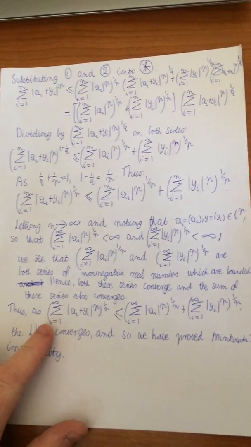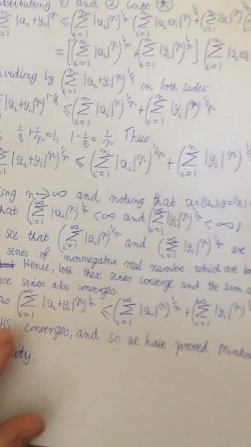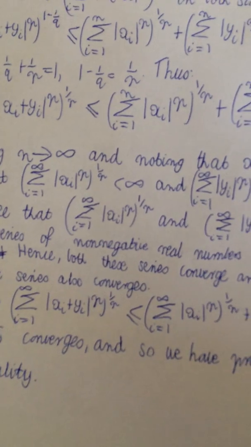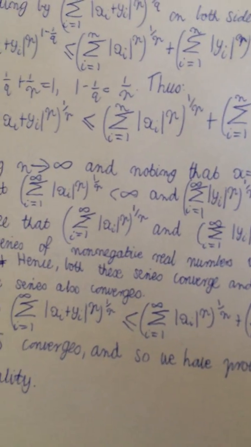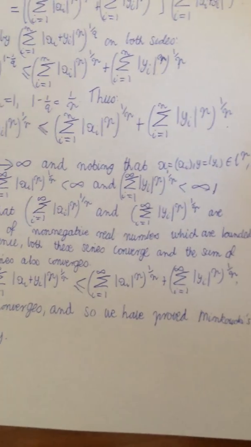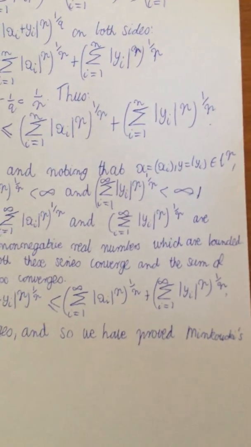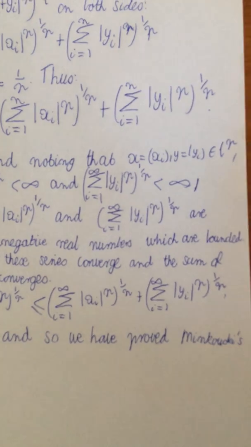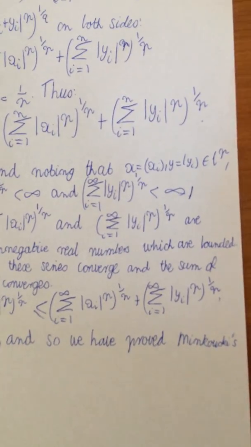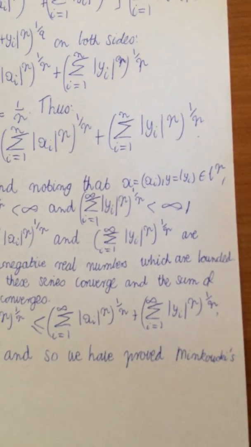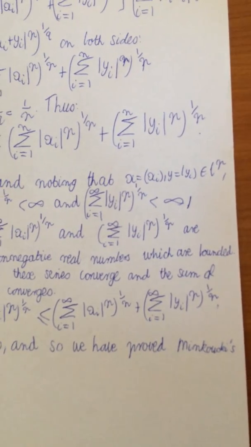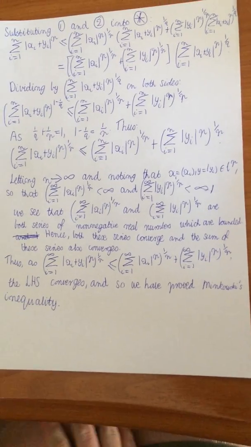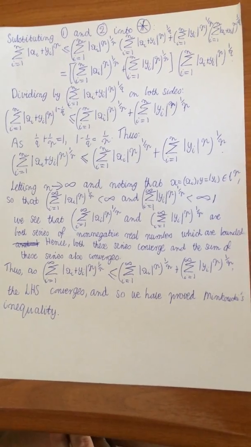So then, thus, we have that the sum from i equals 1 to infinity of the absolute value of xi plus yi to the power of p, all to the power of 1 over p, is less than or equal to the sum from i equals 1 to infinity of the absolute value of xi to the power of p, all to the power of 1 over p, plus the sum from i equals 1 up to infinity of the absolute value of yi to the power of p, all to the power of 1 over p. Hence, this shows that the left-hand side converges, and so we have proved Minkowski's inequality.